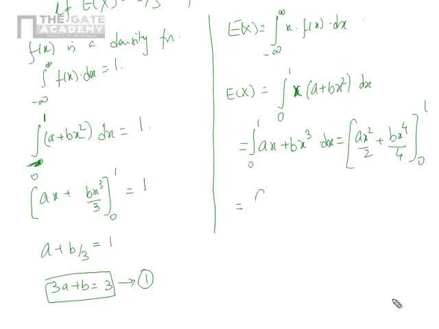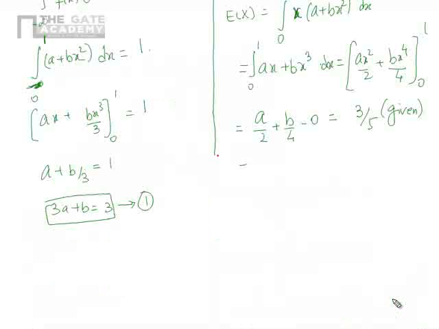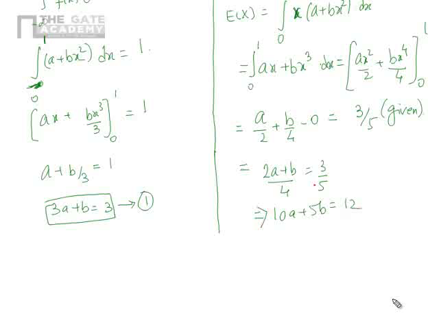This is a by 2 plus b by 4 minus 0, and this value is given as 3 by 5 in the problem. So 2a plus b by 4 equals 3 by 5. Upon simplifying, 10a plus 5b is equal to 12.